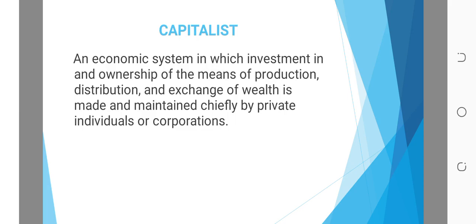What we mean here is that it's the type of production that is taking place in private sectors or private companies by the individual, not the government. The companies are provided and maintained by the individual owners to make production available to the users in a country or in a community. So that is capitalist.